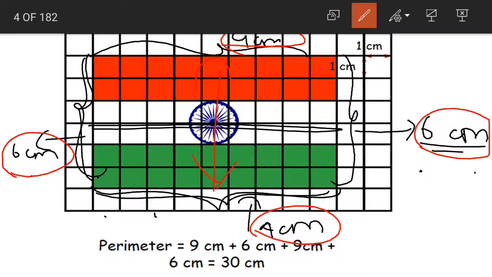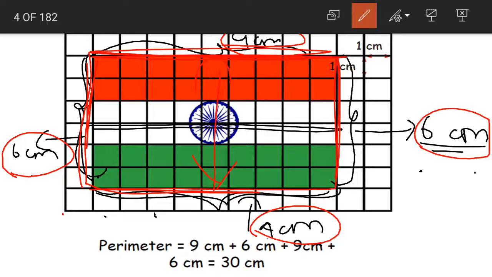Now how to find out the perimeter? Now we'll know the length of each side of the flag. How do we find out the perimeter of the flag? Perimeter is very simple to find out, children. What did we learn about the perimeter? It is the boundary. This total length is called our perimeter.